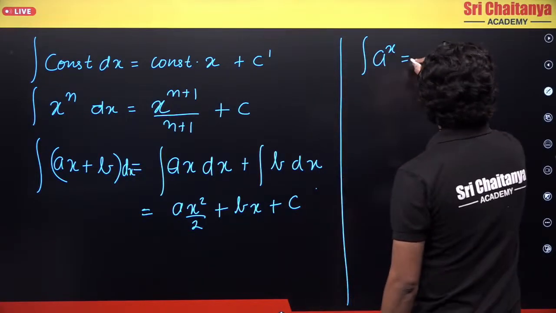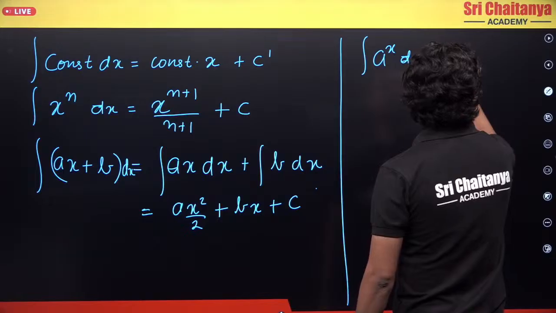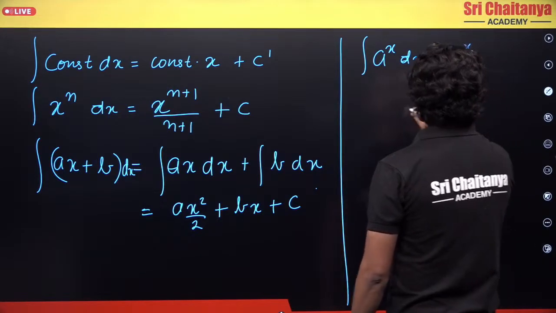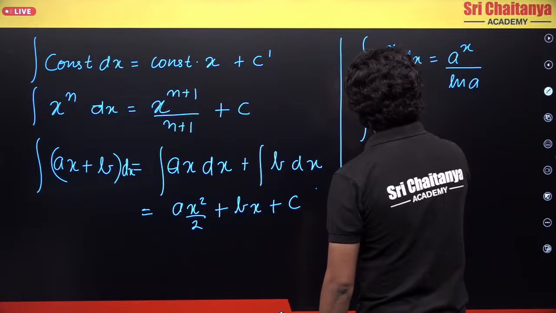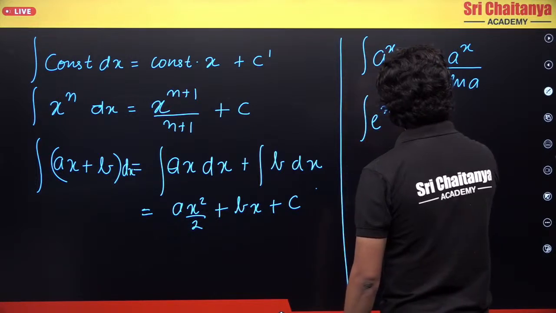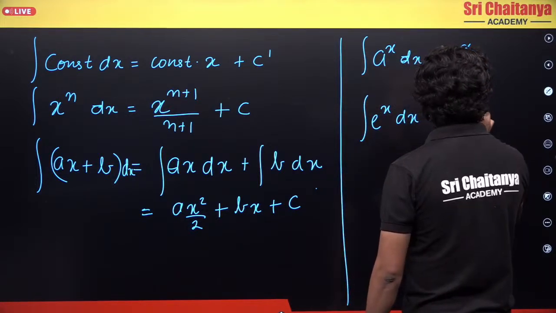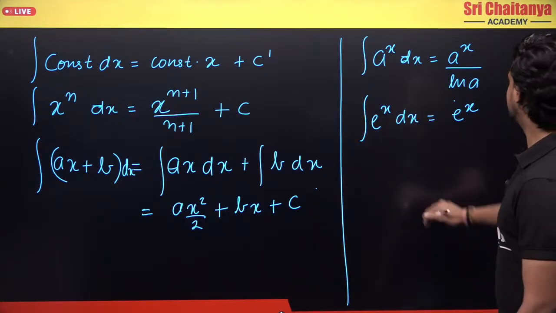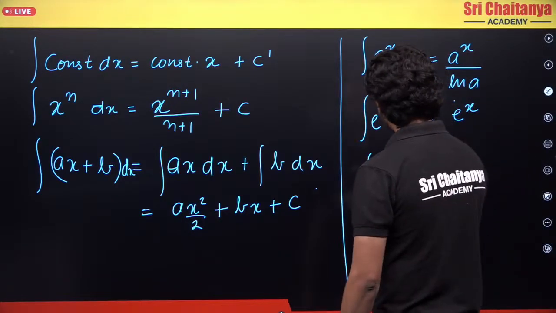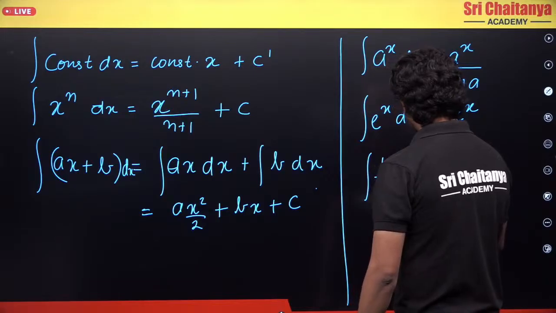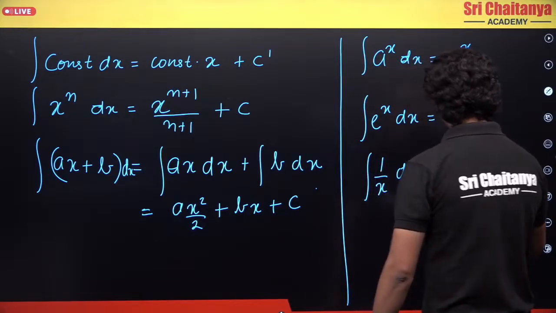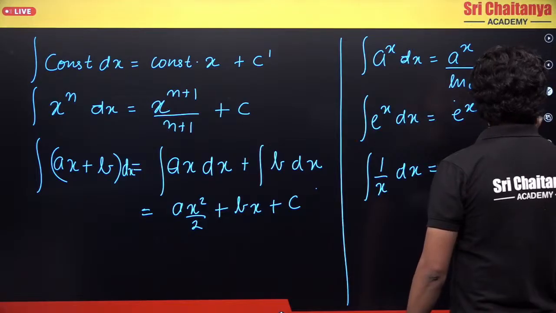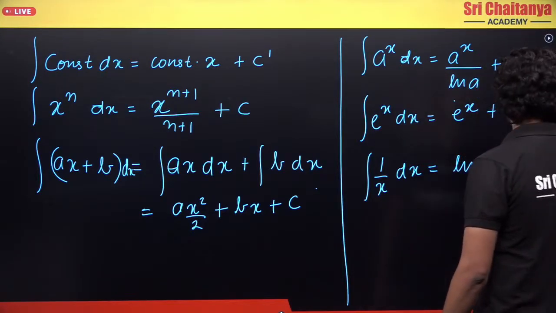Now third, let's suppose we have integration of a power x dx. Integration of a power x is a power x upon ln a. If I substitute a as e, I will get integration of e power x dx, which is e power x. These were the basic ones, and one more, the reciprocal function: integration of 1 by x dx is equal to ln x plus some constant c.